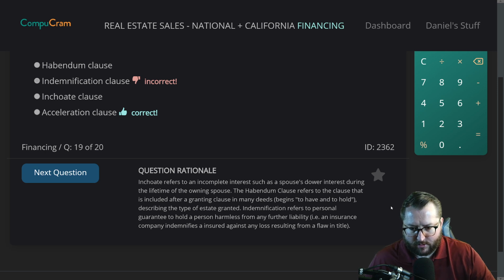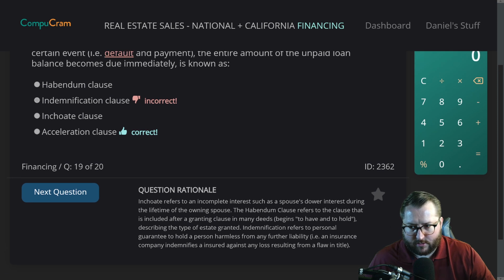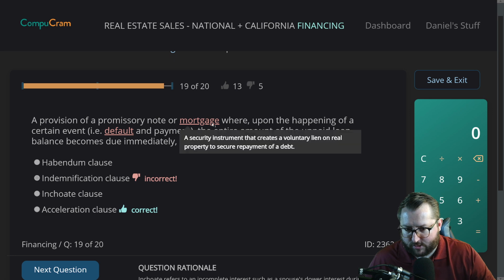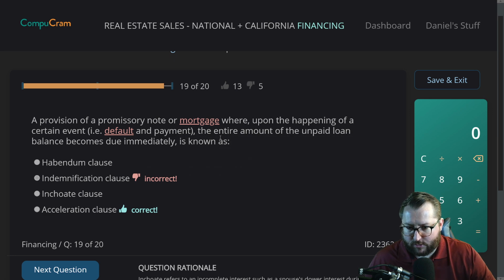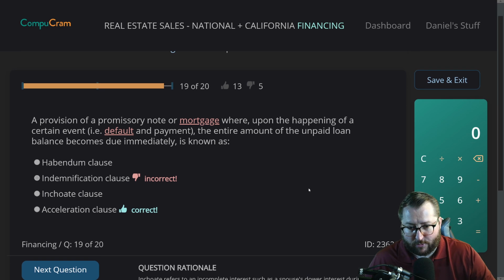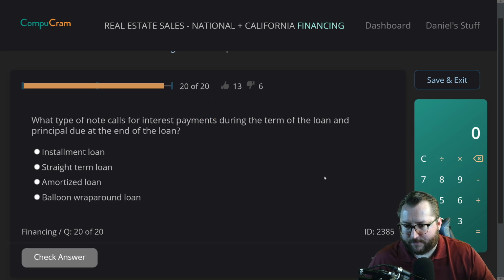An insurance company indemnifies the insured against any loss resulting from a flaw in the title. Okay, so they explained what inchoate means, the habendum clause, and what indemnification means. This is what acceleration means, a provision where if you default, the entire unpaid loan balance becomes due immediately. Like I said, you accelerate the mortgage to the final payment.